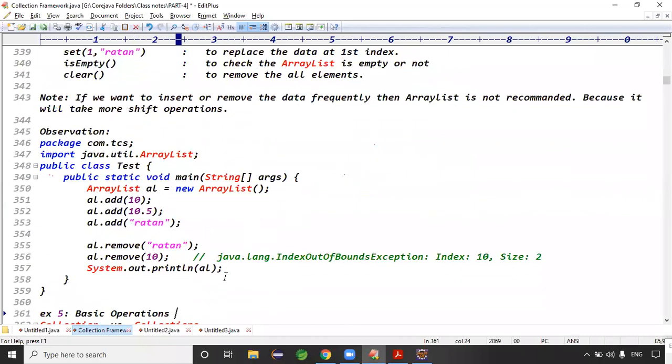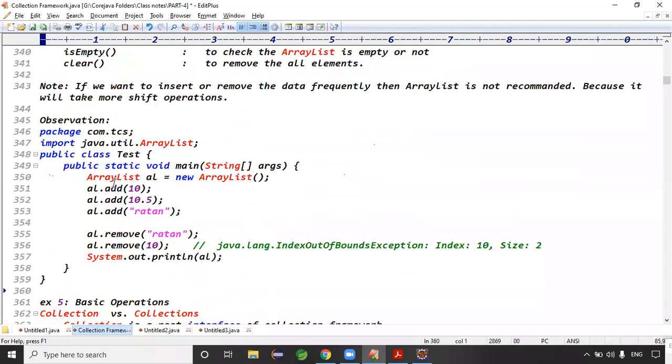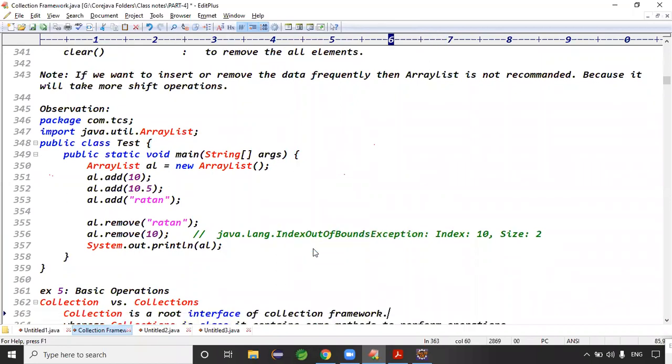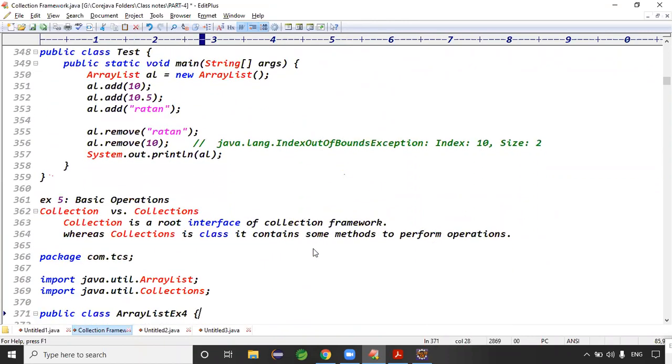And one more small observation below. See guys, if I'm adding 10, 5, Ratan, and then remove of 10. Remove of 10 means what? The remove method, if you are passing 10, by default is taken in which format, guys? Index format, right? But the 10th index data is not present, so we'll get the IndexOutOfBoundsException, right? Exactly. Guys, this is one point you need to remember.